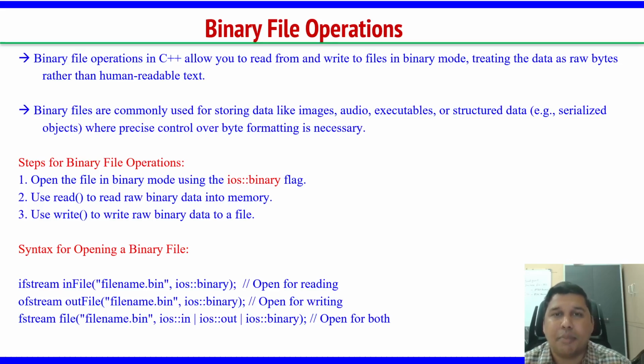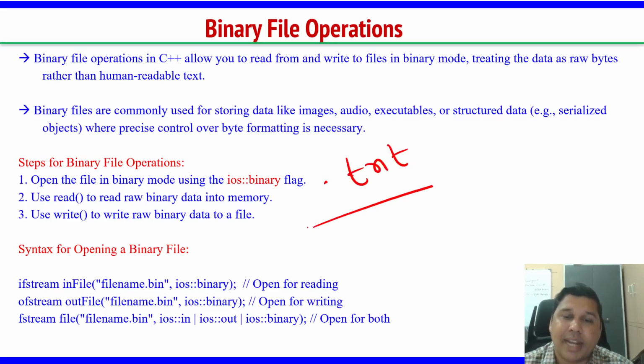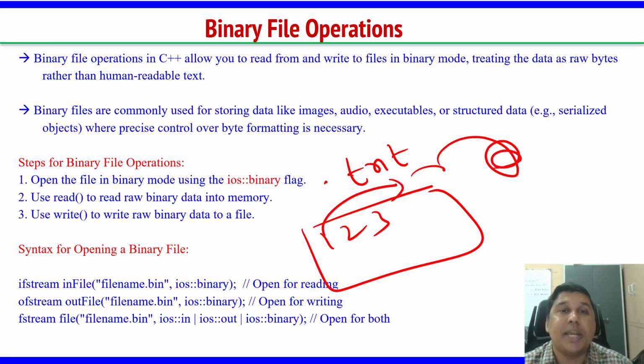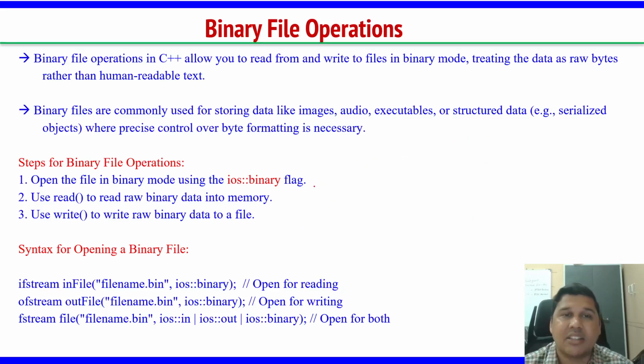So if I repeat, with binary files, actually there is a problem with the storing of content if you want to store some large content like audio, video, or images. It is all stored in binary format in our computer memory anyhow. That's why we try to store the content in binary format and read the content in binary format, instead of putting it in text. What is happening in text format? When I put 1, 2, 3 here, indirectly this is again converted to binary and then the processing is done. So for faster access, store the file as binary and store the content.